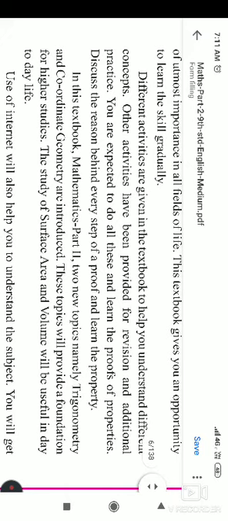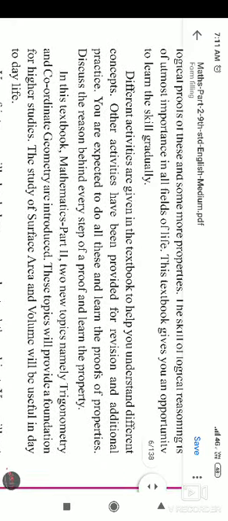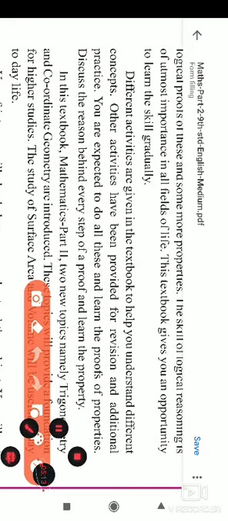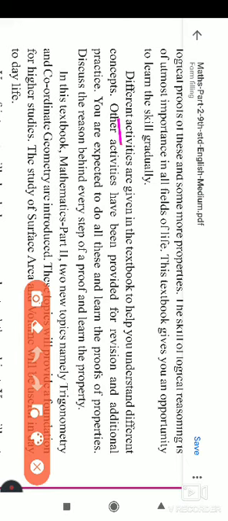After that, they tell you that different activities are given in the textbook to help you understand different concepts. The textbook is based on activities, and from those activities we understand the different concepts. Other activities have been provided for revision and additional practice.